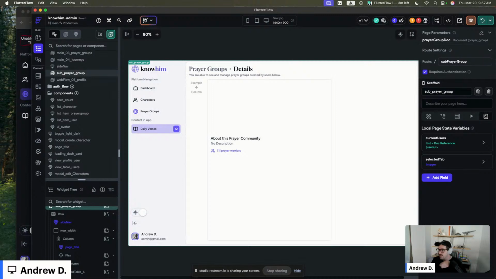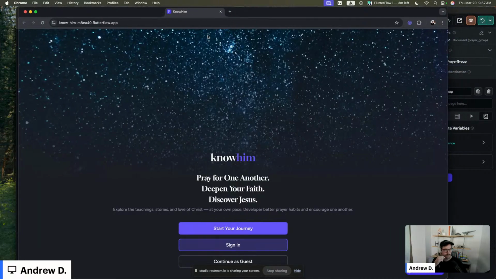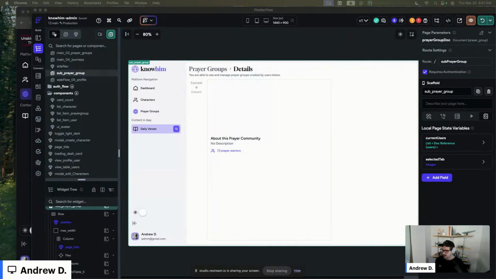So here, if you guys would forgive me, I did this in the Know Him app, so the mobile one, and it's not responsive, but I will showcase to you what you can do. Now let me sign in. That's probably a good use of the time. Oh, we need this login. I know you can't see it, but basically a nice login.